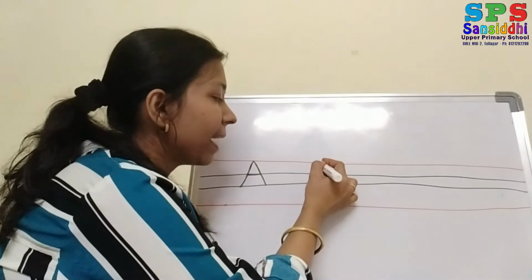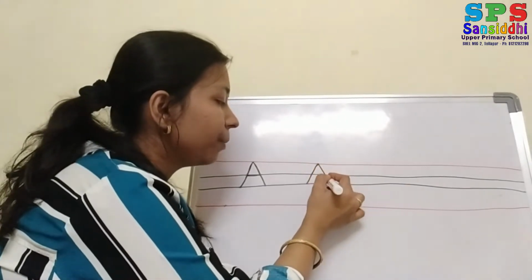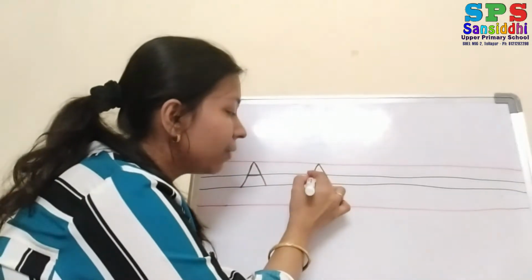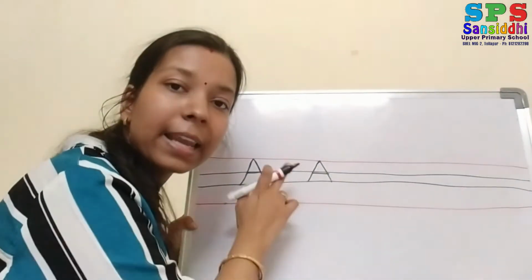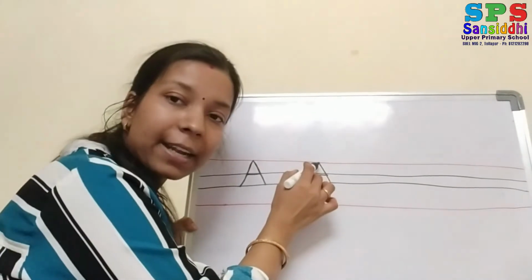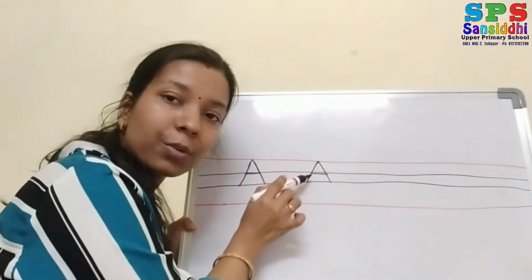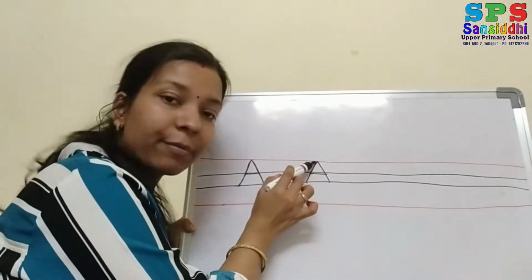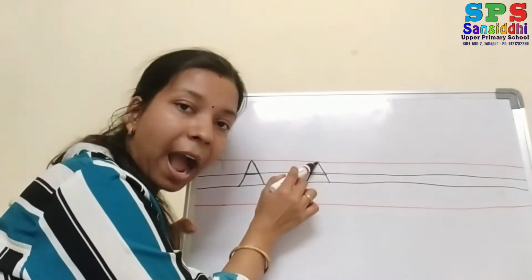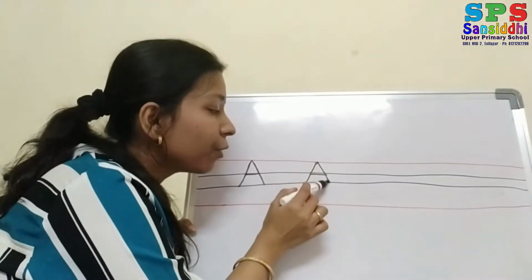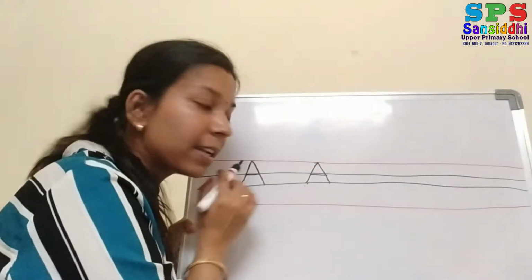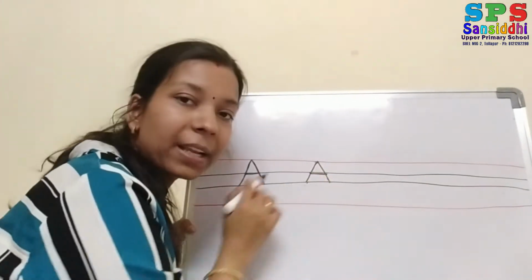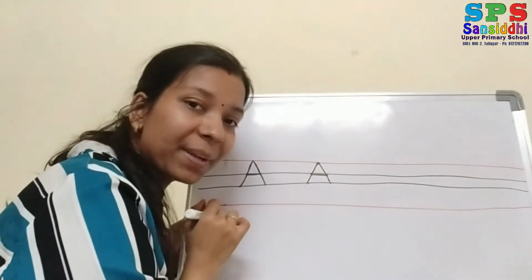Again from the same place, one left slanting line, and in the middle one sleeping line. So it's a letter A. Now it became capital A.